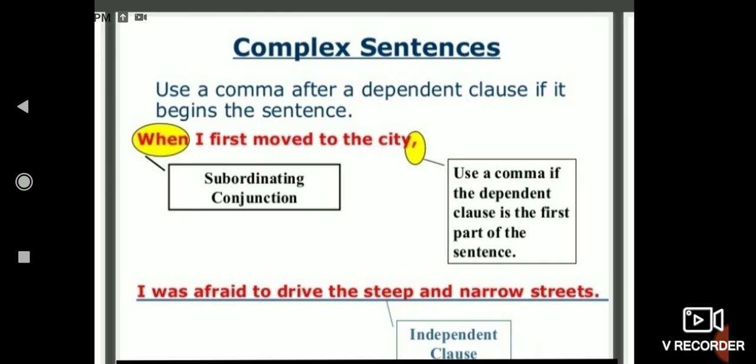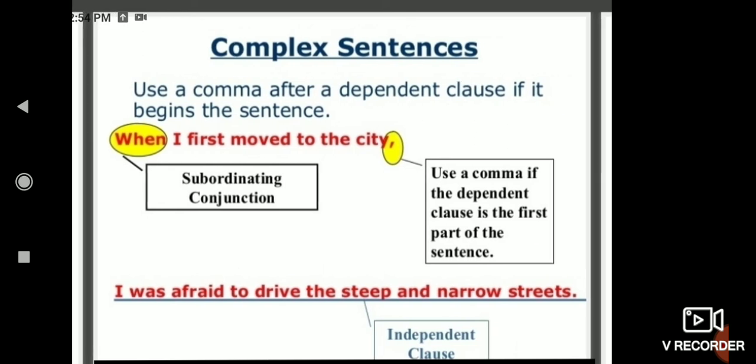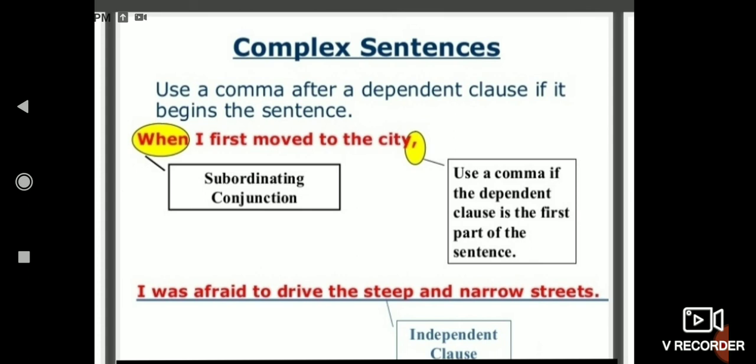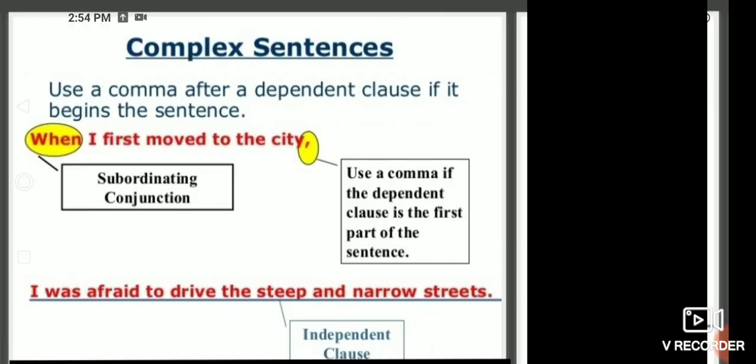Here "when" is used as a subordinating conjunction, and when a subordinating conjunction comes in the beginning of the sentence, then after that clause we will use a comma. If the dependent clause is the first part of the sentence, like "when I first moved to the city", it is a dependent clause. So here we will use a comma after that dependent clause.